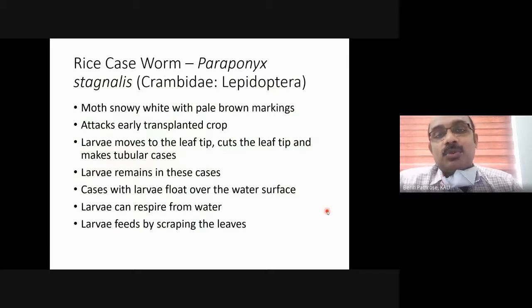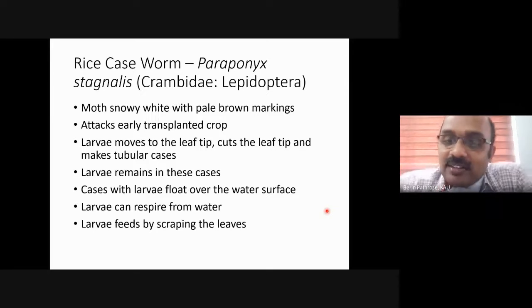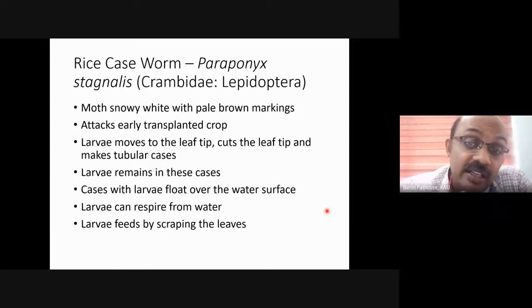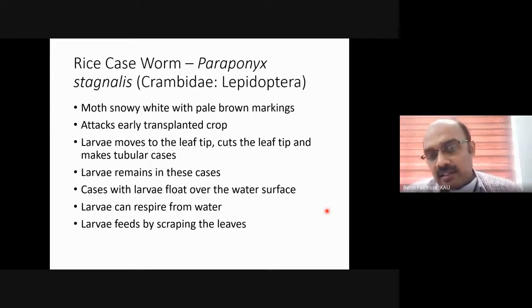Now we will move to the next pest, that is caseworm. Caseworm is a pest which has a habit exactly opposite to armyworm. Armyworm prefers dry condition and caseworm prefers wet condition. So caseworm is normally seen in the second crop, the Mundakan crop of Kerala, because in the first crop we rarely have heavy rainfall, especially in the early stage, and caseworm is a pest which prefers the early stage of the crop. If you are sowing, it will attack the crop up to about 30 days.